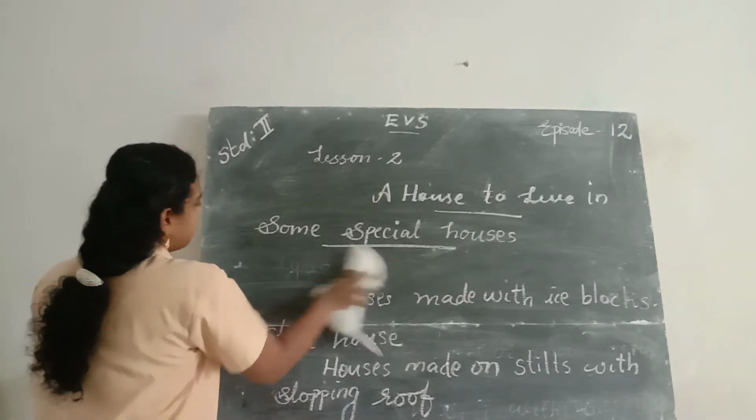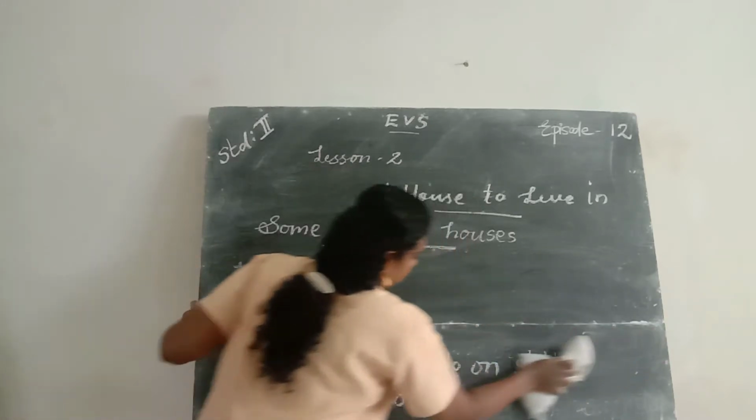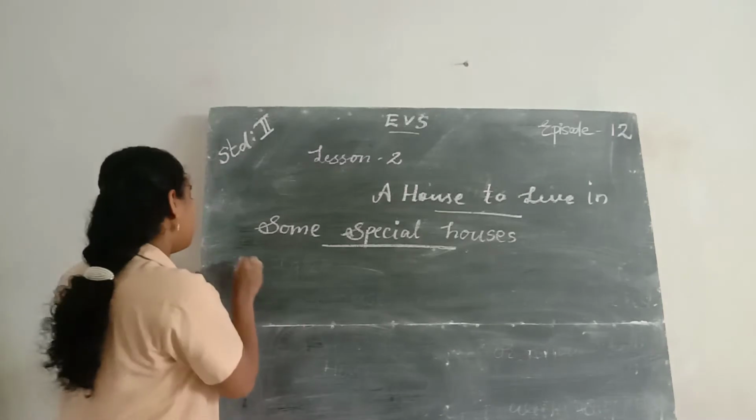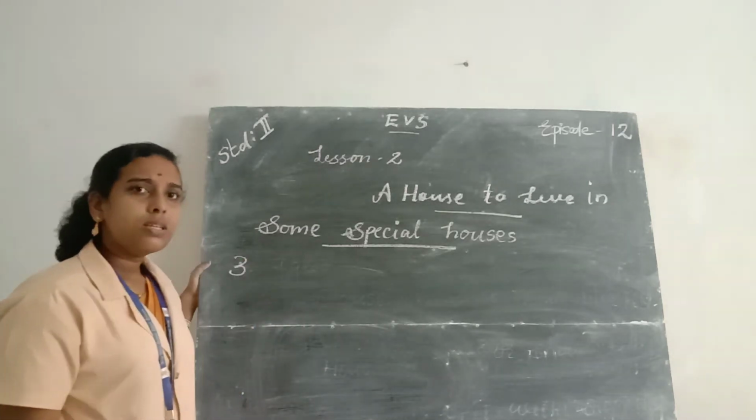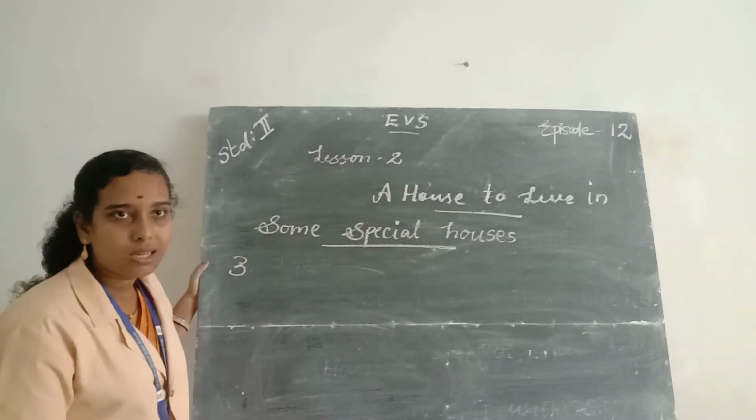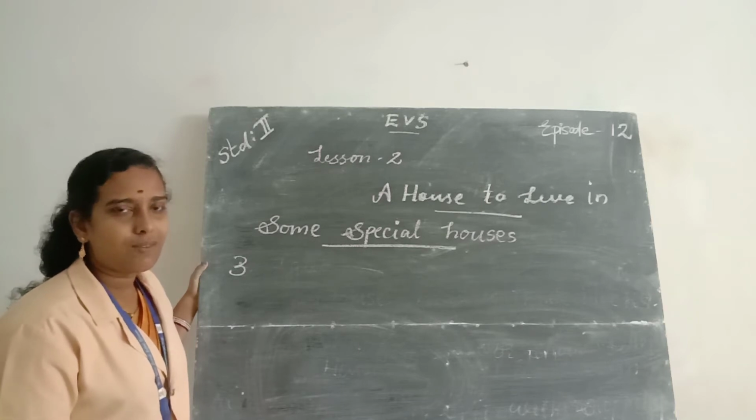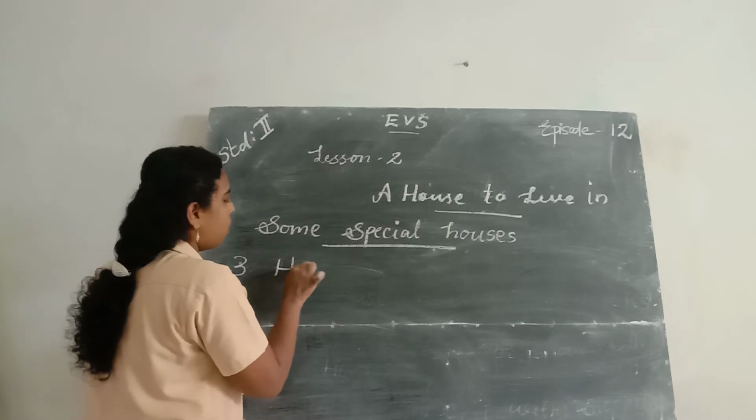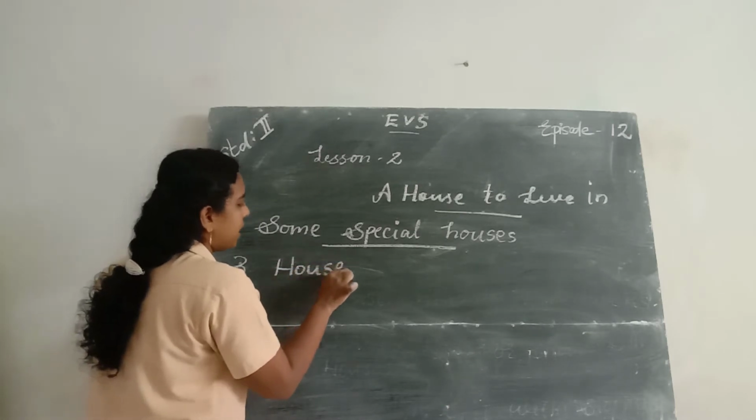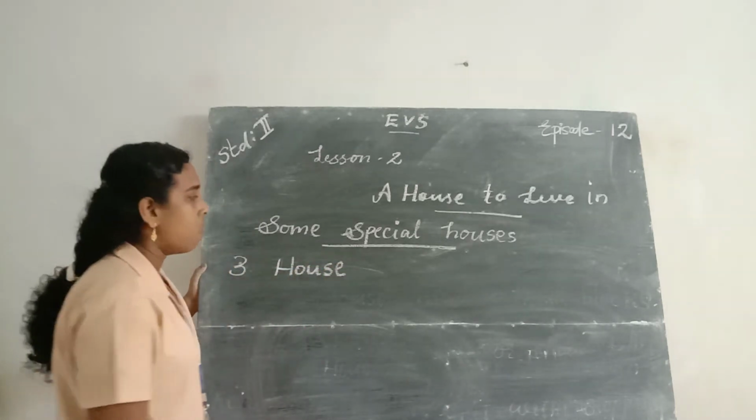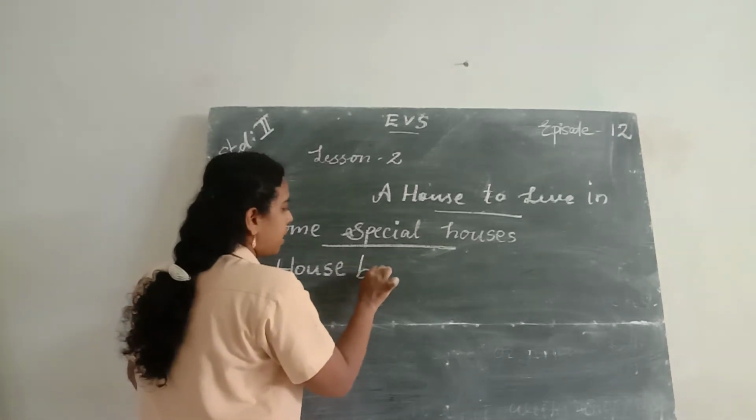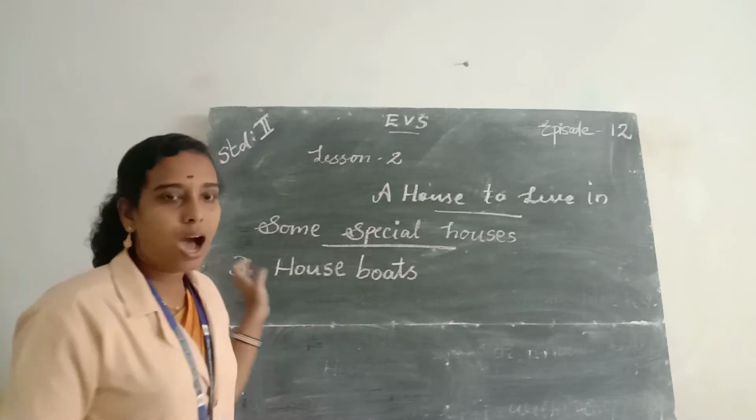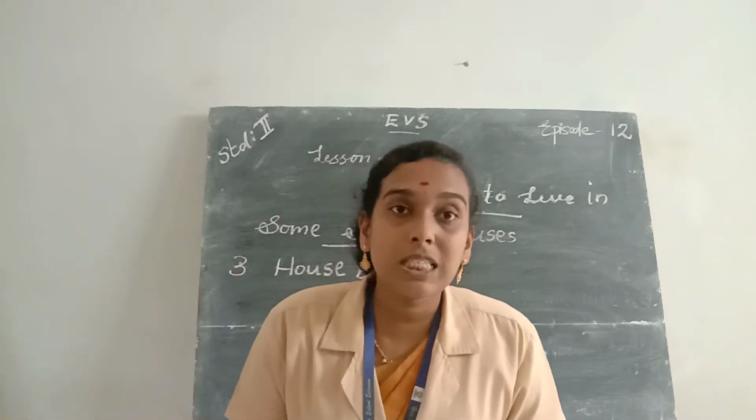Okay. Then the third type of special house, houseboat. Say the spelling of houseboat. What is the spelling of house? H-O-U-S-E, house. Boats, B-O-A-T-S, houseboats. The house is made on boats.